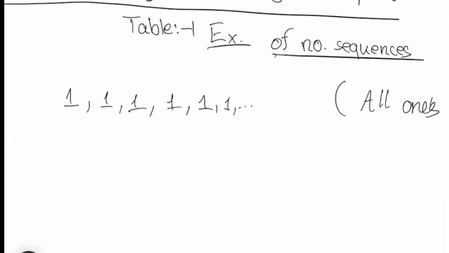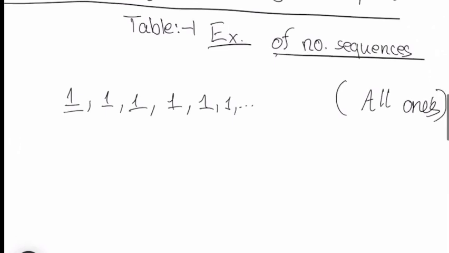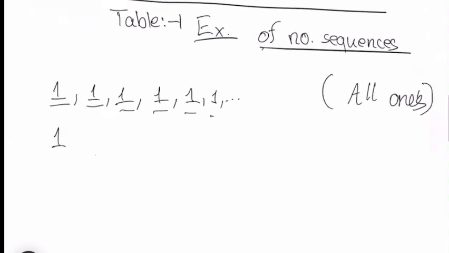As you can see over here, these are all the number one: one, one, one, one, one, one. Everywhere it's written one. This is the easiest number sequence, all ones. Then, after continuing, we have one.